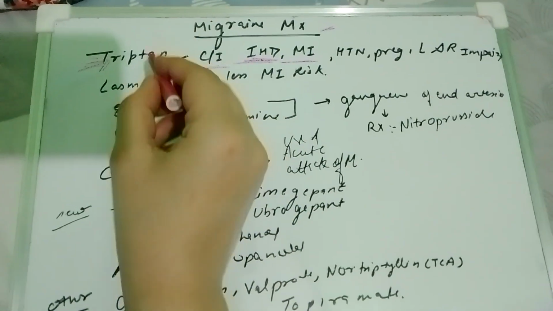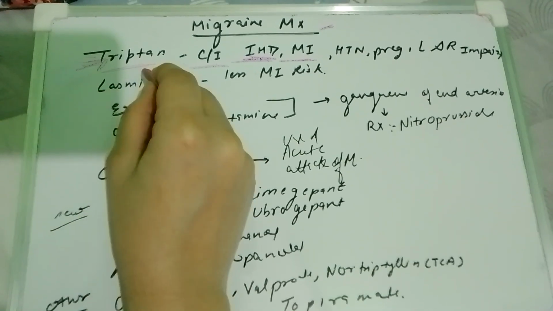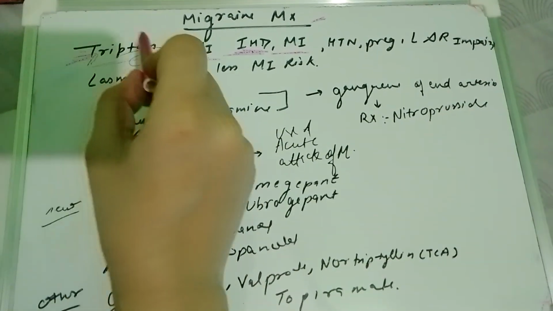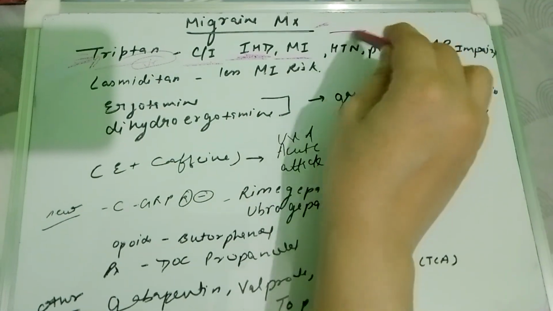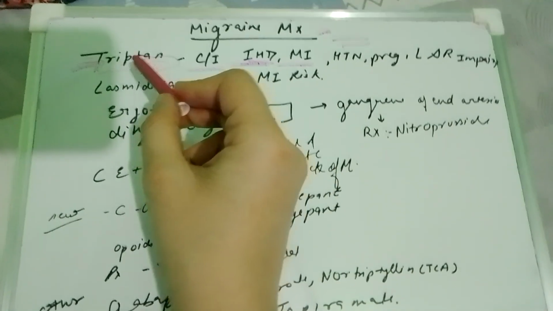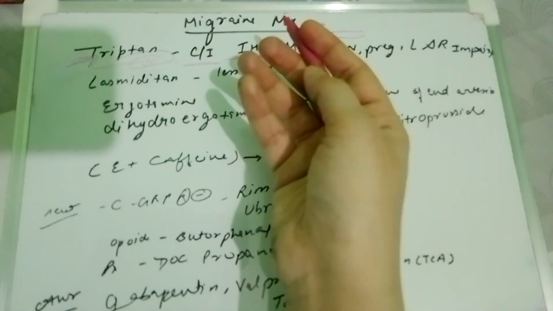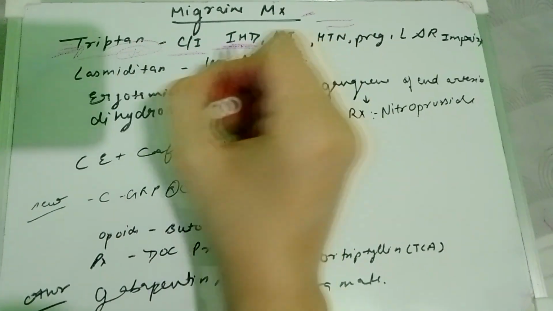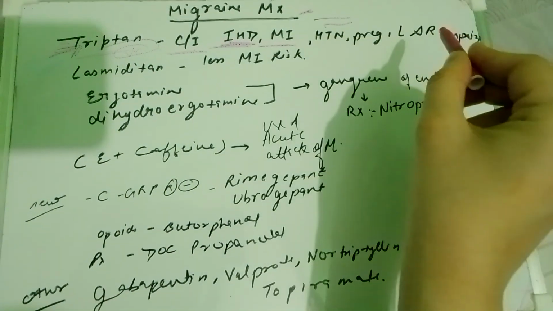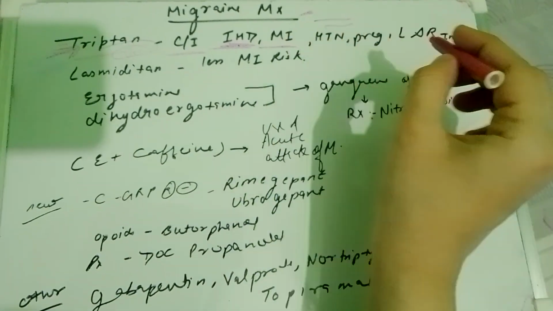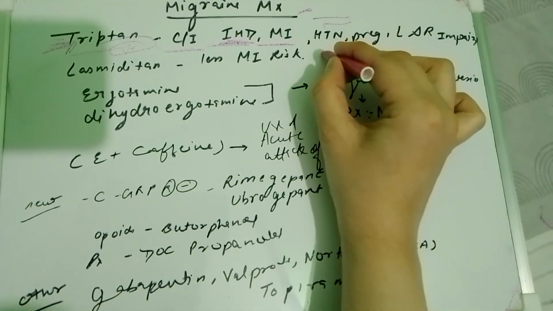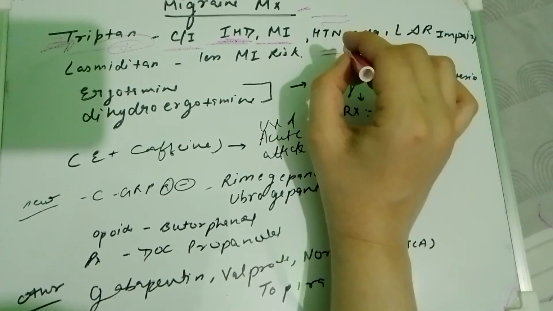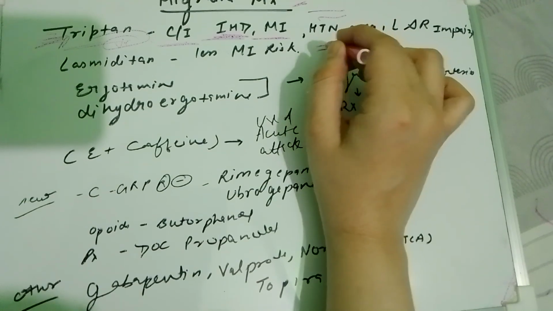Why can't we give them? Triptan, as I have told, is a vasoconstrictor. In migraine there is vasodilation, so that's why we give triptans. The vessels are dilated in migraine, so we constrict them, in simple terms. But why is triptan contraindicated in other problems? For example, let's take MI. In MI, the vessels are already constricted and the blood is not supplied enough to the heart.